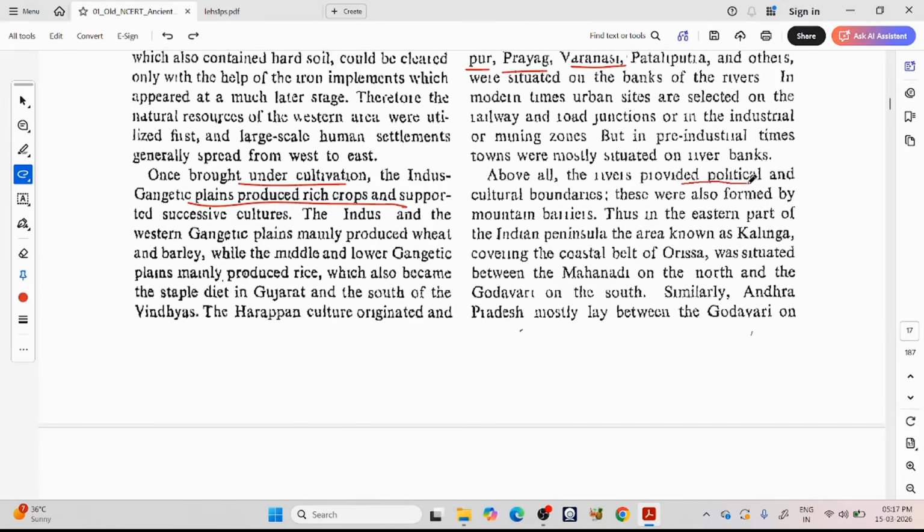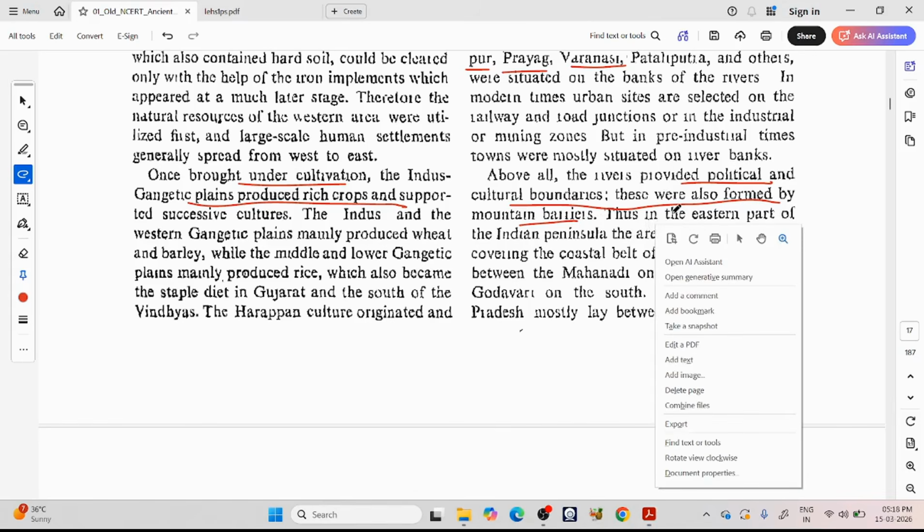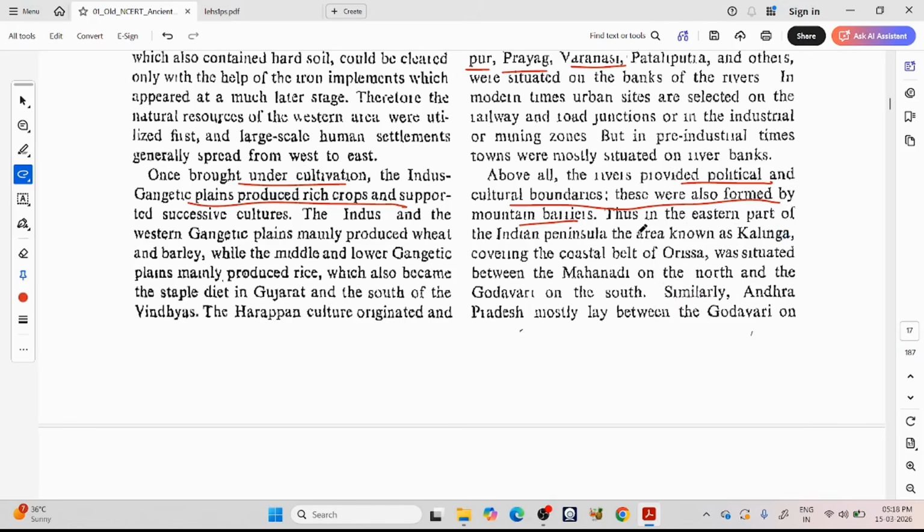Above all, the rivers provided political and cultural boundaries. These were also formed by mountain barriers. So the rivers provided political and cultural boundaries, meaning between two kingdoms, the river used to form the border, because rivers are somewhat difficult to go through. So they are natural borders between different kingdoms, different cultural regions, different linguistic regions, etc. These were also formed by mountain barriers. So mountains also served as boundaries between kingdoms and cultural regions.